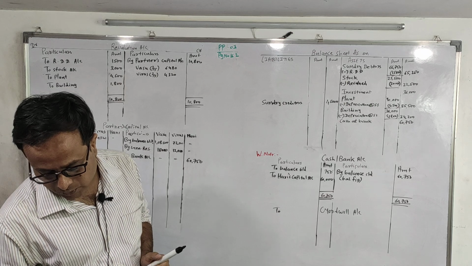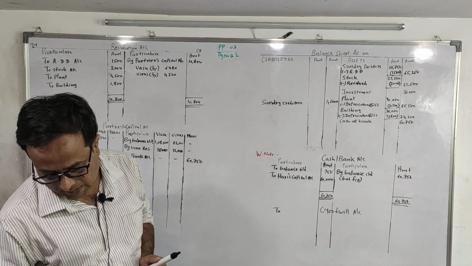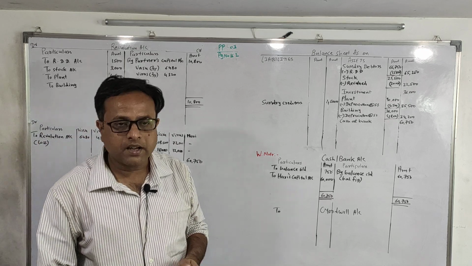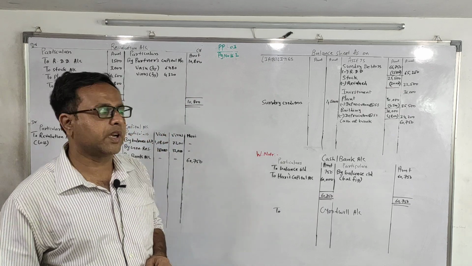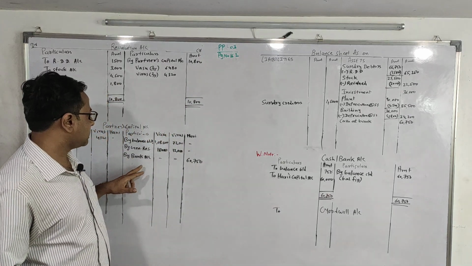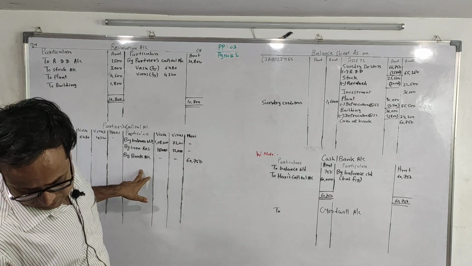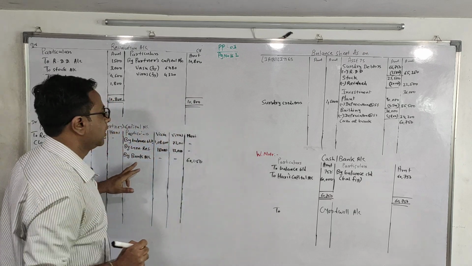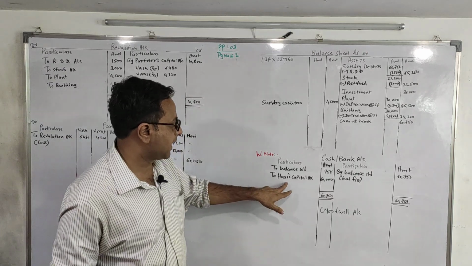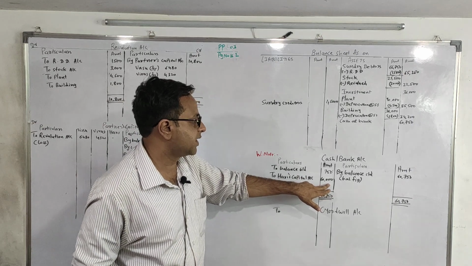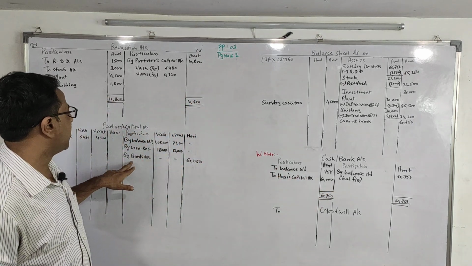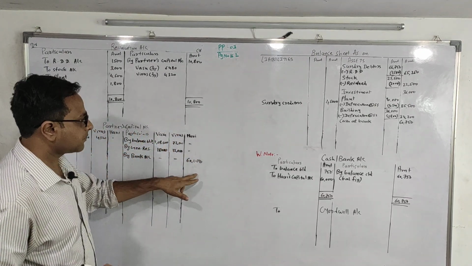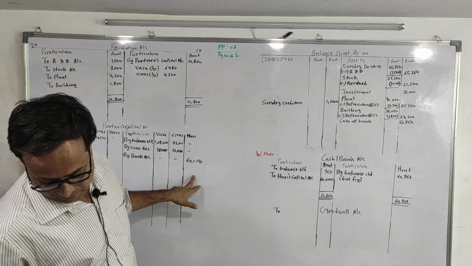They admit Hari into partnership on 1st April 19, the terms being that he shall have to bring in rupees 60,000 as his capital for 1/4 share. So the entry will be cash account debit to Hari's capital. So on cash account we write it down, Hari's capital 60,000. Second, by bank account 60,000.